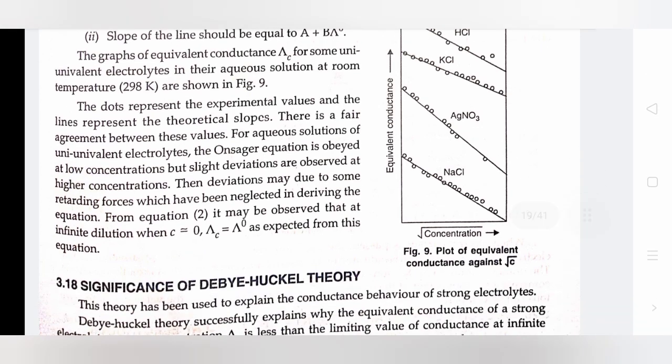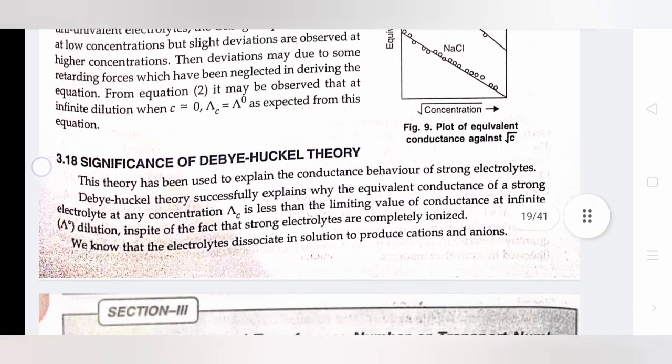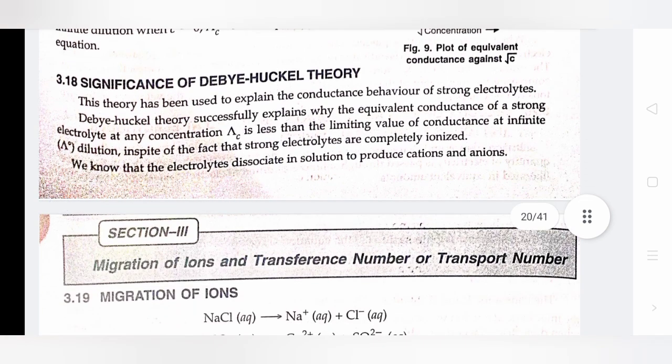The graph of equivalent conductance Λc for some univalent electrolytes in aqueous solution at room temperature is shown in figure 9. Significance of Debye-Hückel theory. This theory has been used to explain the conductance behavior of strong electrolytes. Debye-Hückel theory successfully explained why the equivalent conductance of a strong electrolyte at any concentration, Λc, is less than the limiting value of conductance at infinite dilution, in spite of the fact that strong electrolytes are completely ionized.